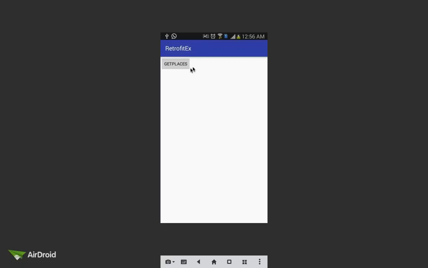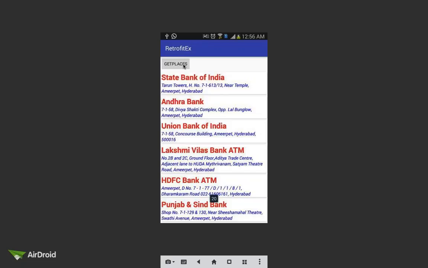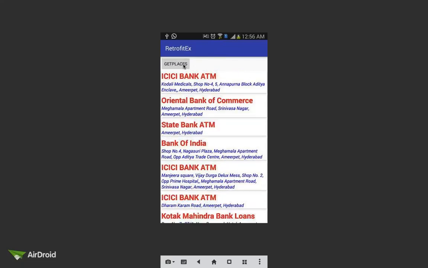The app is installed. Click on this Get Places button. So you got all the nearby ATMs information. You got State Bank of India and its vicinity, place name and vicinity, place name and vicinity.